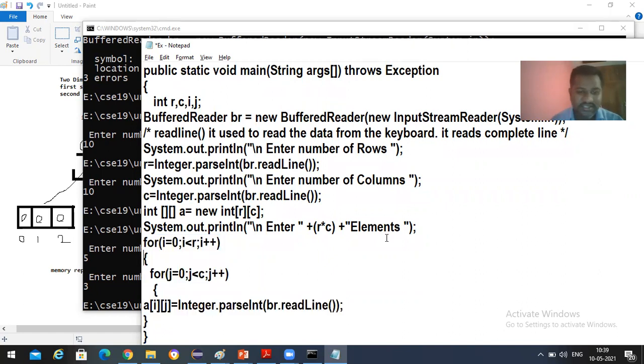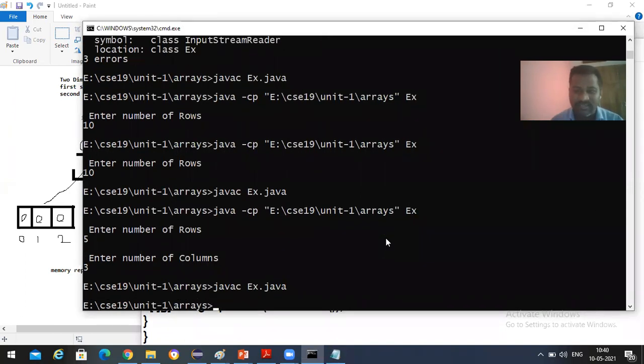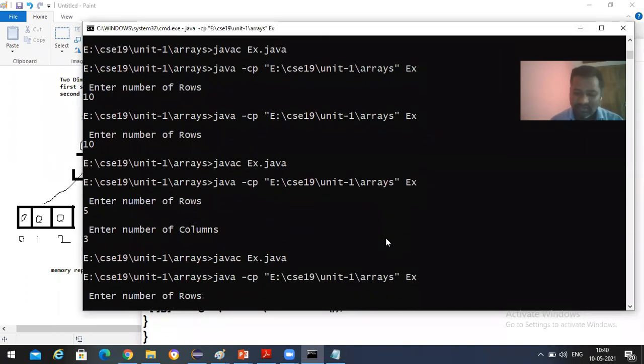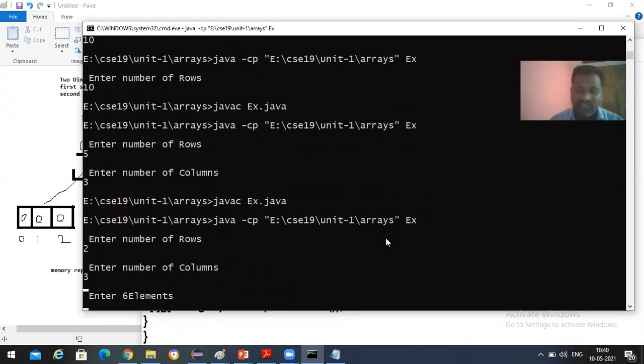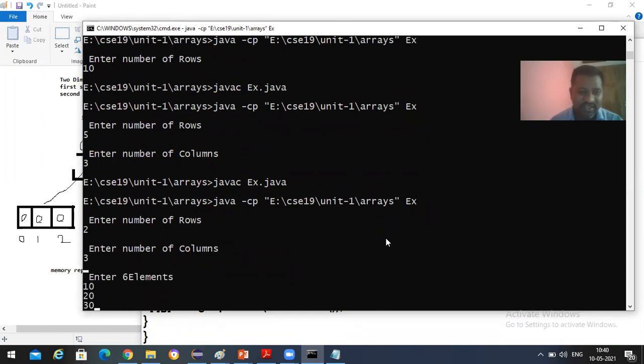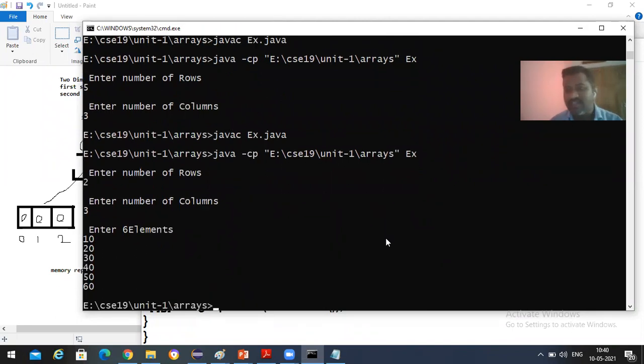Okay, clear with this, students? Everyone, let's see the execution part of this. Nothing special, just like how you write in your C and C++, the same thing. Number of rows I'm going to enter 2 here, number of columns 3. I'm getting a message, enter 6 elements. I'm going to enter 6 elements: 10, 20, 30, 40, 50, 60. Now the 6 elements I would like to print in matrix format.